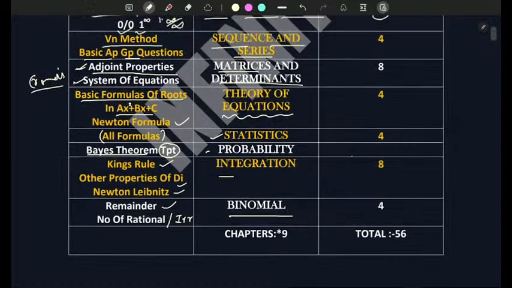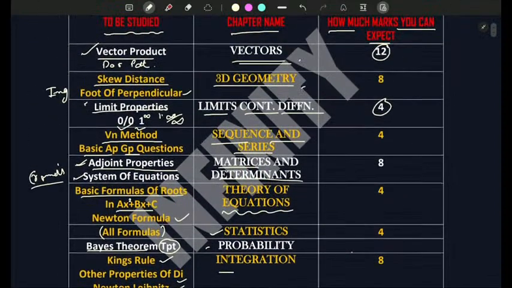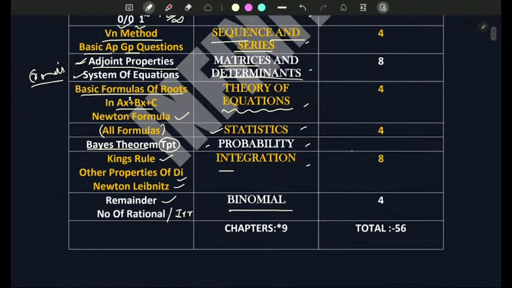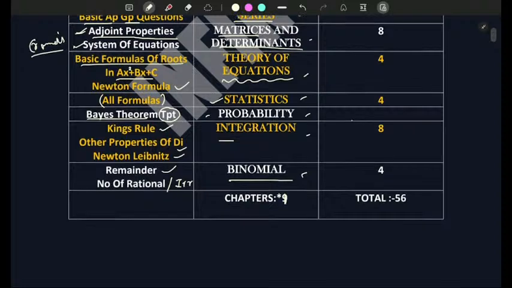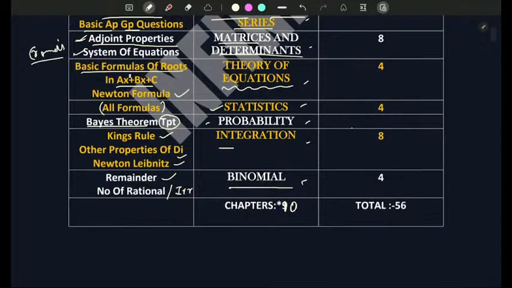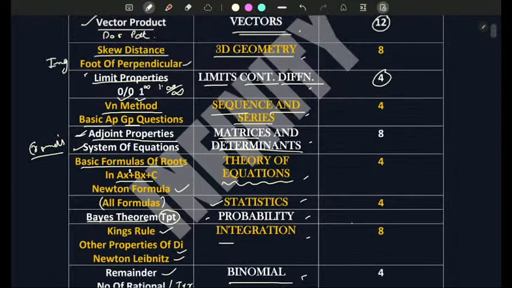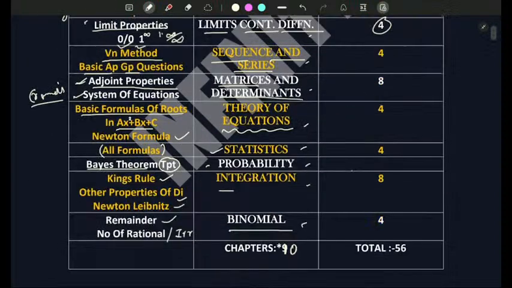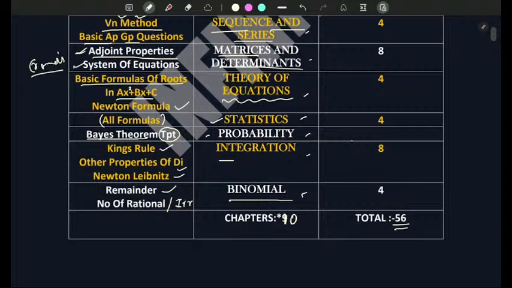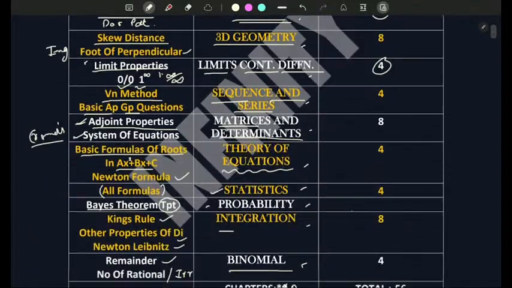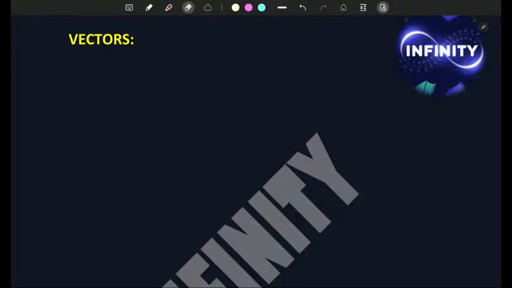So you can see how many chapters I have told. 1, 2, 3, 4, 5, 6, 7, 8, 9, 10. So 10 chapters I have told. And expect 56 can be plus minus 10. Yes, basic things you should do. So let us discuss what I studied before JEE Main. Let us start with the first chapter, vectors.